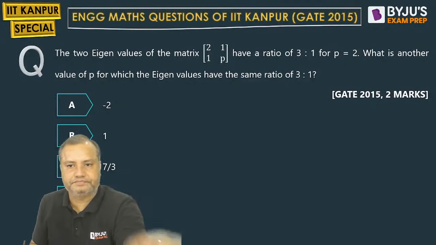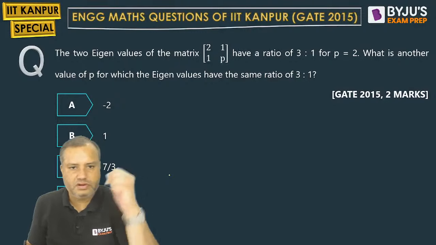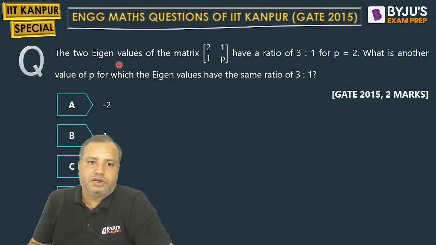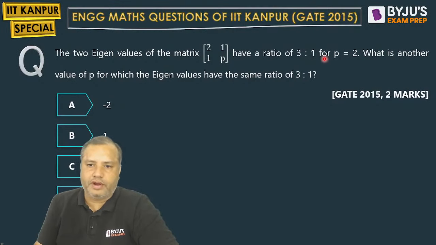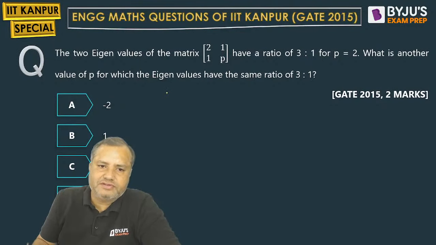See, the two eigenvalues of this matrix have the ratio 3 is to 1. Let us say the eigenvalues are alpha and beta. So alpha plus beta is equal to trace. It means p plus 2.